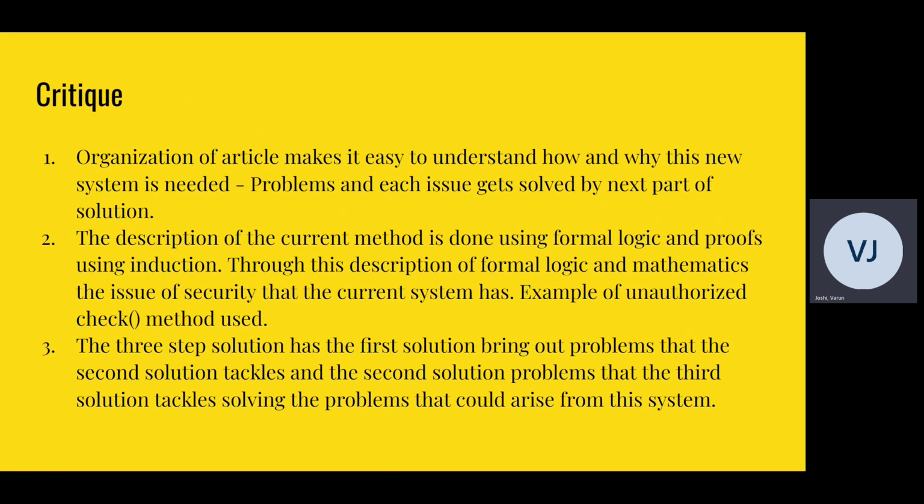So, critique. One of the good things about this article was that the organization made it really easy to understand how and why a new system is needed and how Java 2.0 is really bad. Problems of ABLP get solved by SPF, SPF problems get solved by optimization, and it's a really good way of convincing the audience that this is what they should adopt. Every description of every method is done using formal logic and proofs using induction, so it's really hard to question how valid it is.